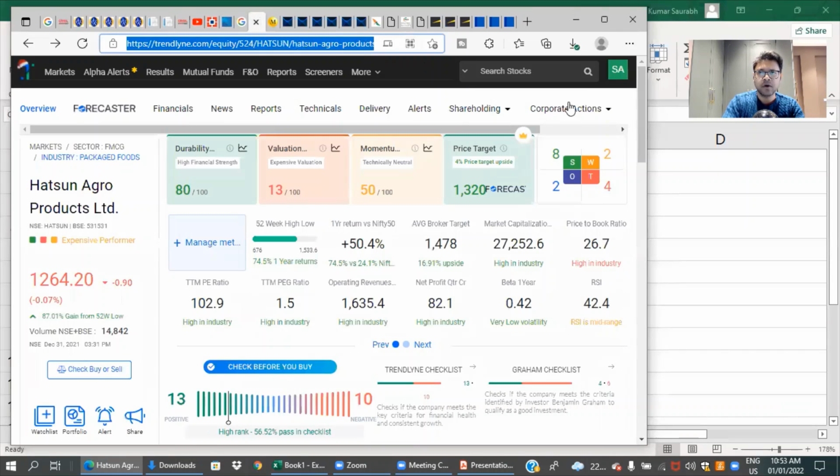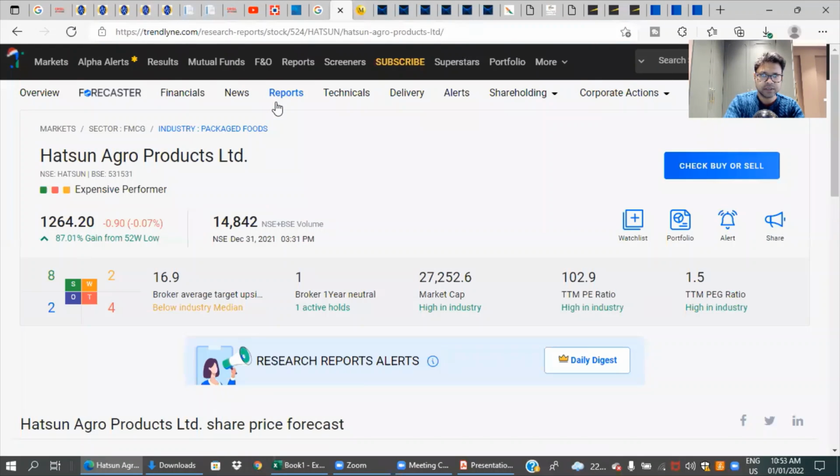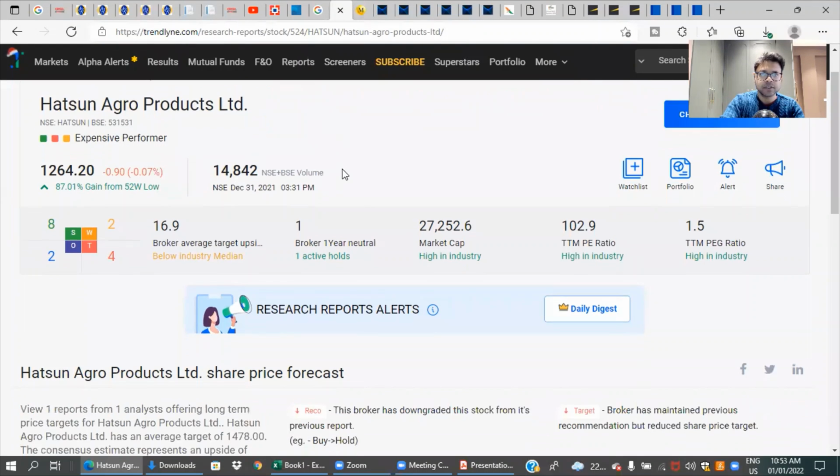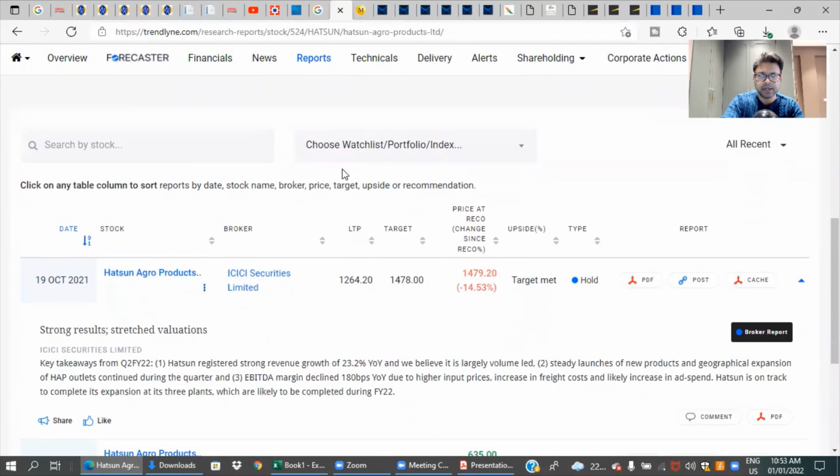And again, to access all of this, you need to create your login IDs. So you can go to Trendline, you can give a company. Let's say I give a company, and then you can go to this section called reports. When you go to the report section, you will see all the research reports by various sell side agencies which have been published. You can get it here.